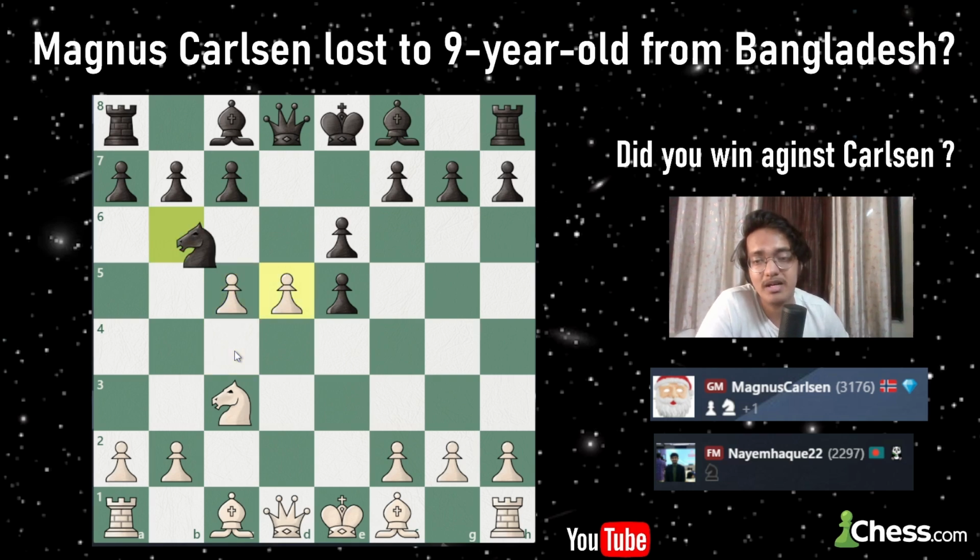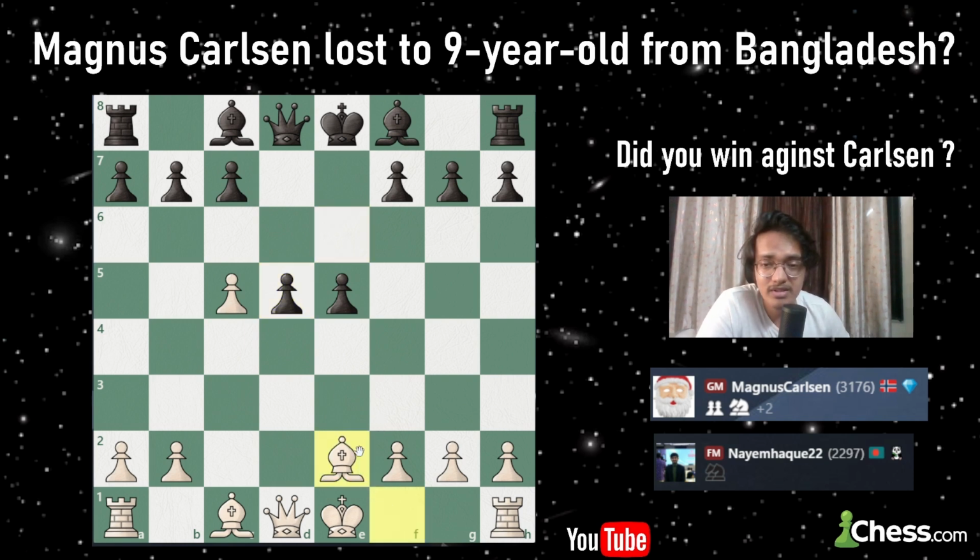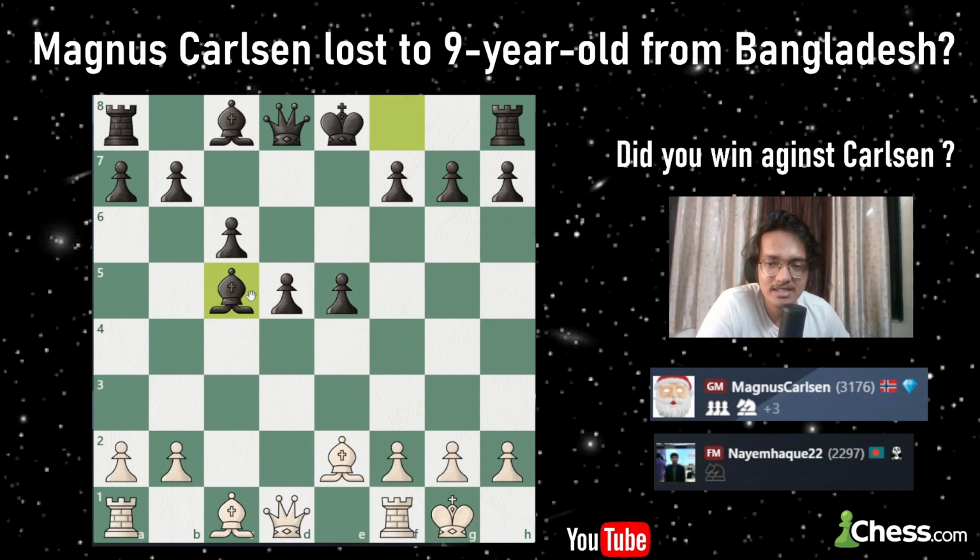But this allows Magnus to get what he wants, that is the loss of a center pawn. If you trade here, you are giving Magnus what he wants, and Magnus really gets it. After this move, Magnus is going to maintain the structure, and you can see how great Magnus' position is. After this move he castles, Magnus takes this pawn which was hanging, and look at this prophylaxis. Do you know what prophylaxis is? It is a prophylactic move, meaning if an attack is going to come here, you make the move beforehand.